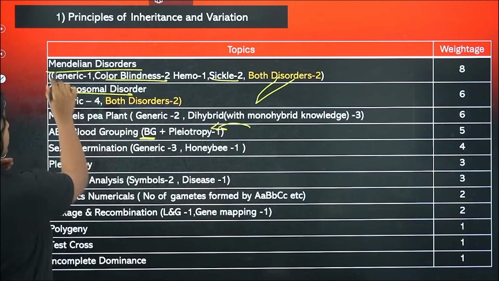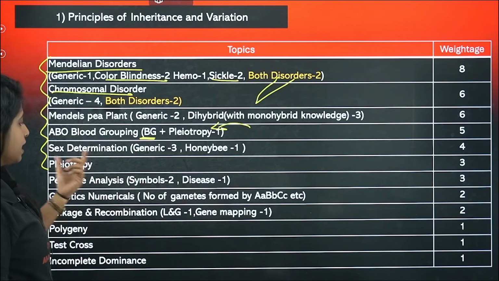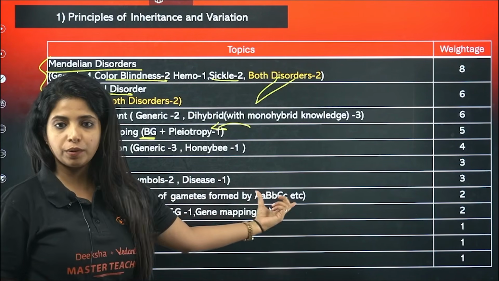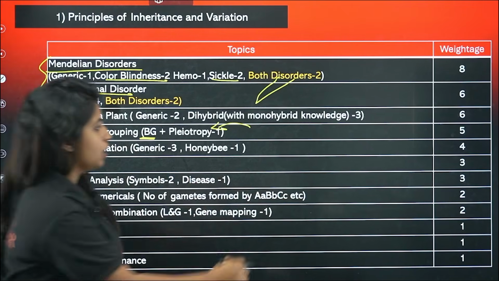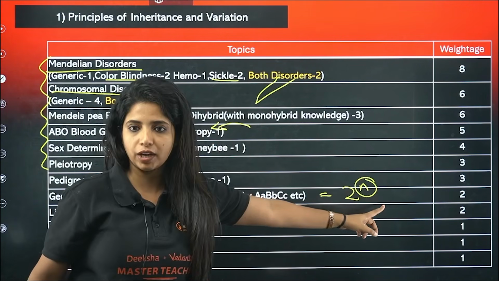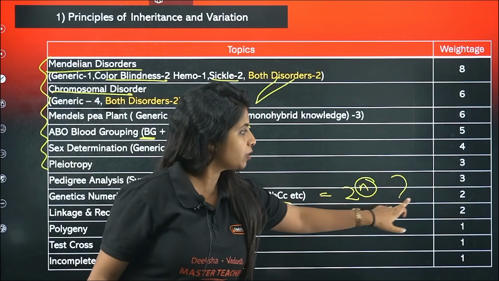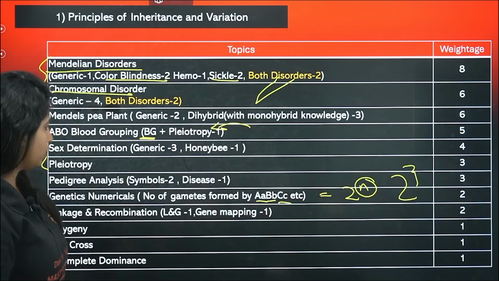I'm just telling you what are the important areas that you have to revise. Okay, revise nicely. Genetic numericals, number of gametes formed, conditions like that. Over here you have to apply the 2 raised to the power n formula, where n means number of heterozygotes. So over here this is a heterozygote, this is a heterozygote, this is a heterozygote. So basically 2 raised to the power 3. That is how you're going to do it.